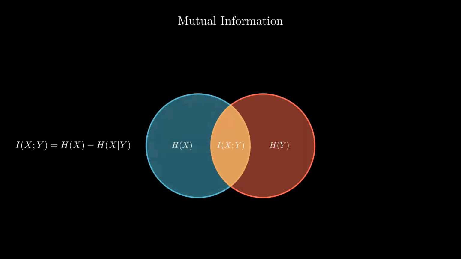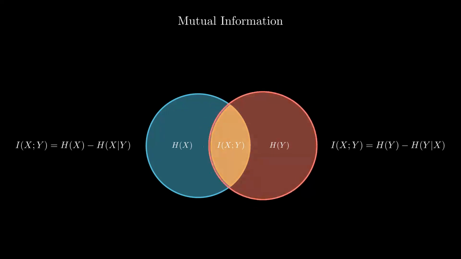If we then subtract the uncertainty about X that remains after we know Y, the conditional entropy H of X given Y, what are we left with? We are left precisely with the overlap. This is the information shared between them. This relationship is beautifully symmetric. We could just as easily start with the entropy of Y, subtract the conditional entropy of Y given X, and arrive at the exact same result. High mutual information means knowing one variable resolves a lot of uncertainty about the other. If they are independent, this intersection vanishes entirely.